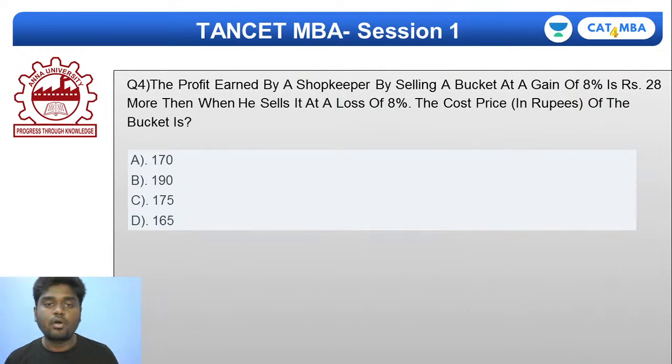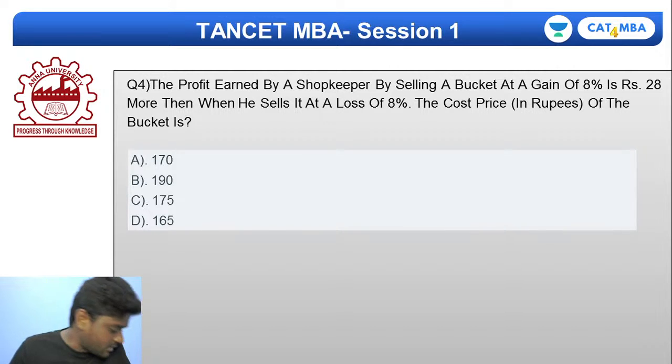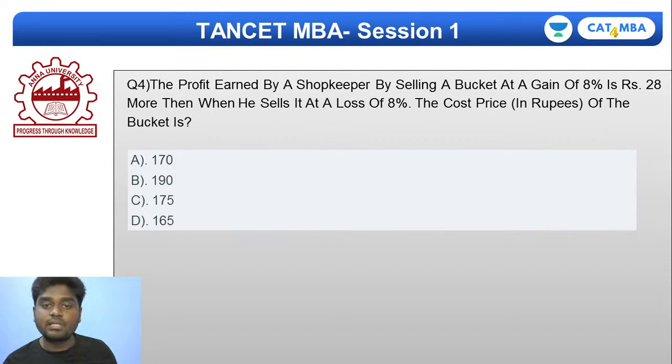Fourth one. The profit earned by a shopkeeper by selling a bucket at a gain of 8% is rupees 28 more than when he sells it at a loss of 8%. You need to find what is the cost price of the bucket. I think this is much more similar to the previous question we have seen, question number 2, if I'm not wrong. So listen very carefully. We can do this in the same way.